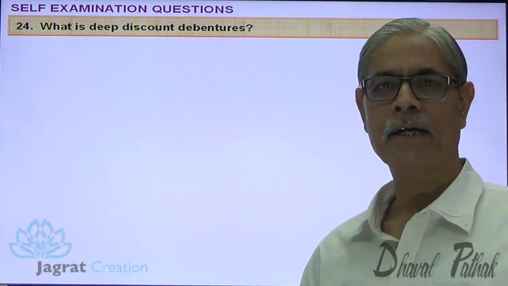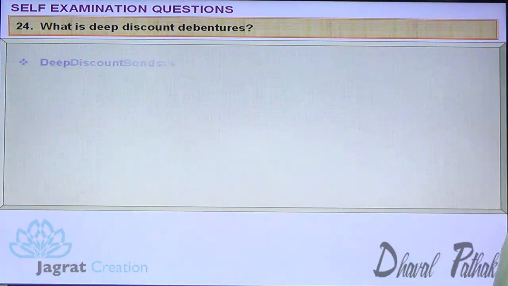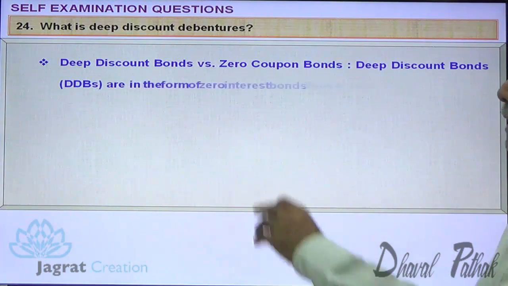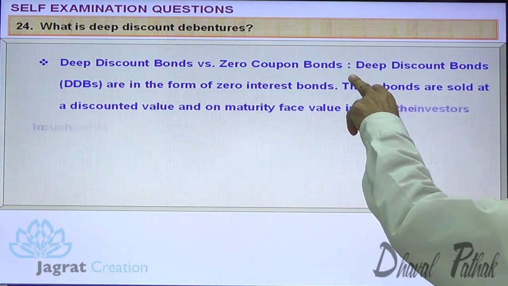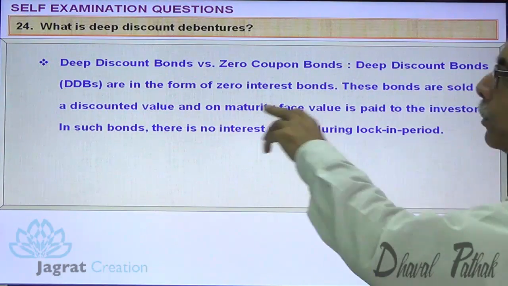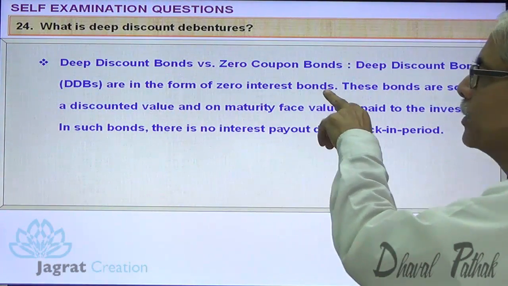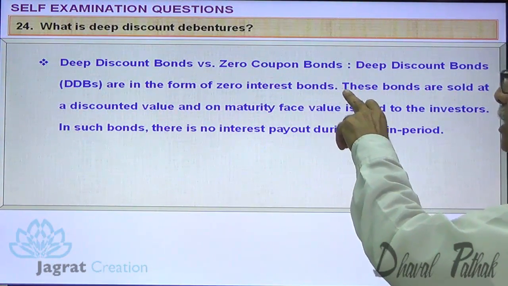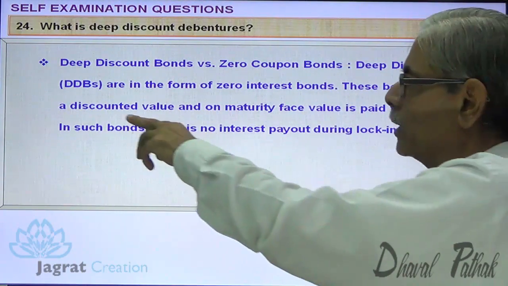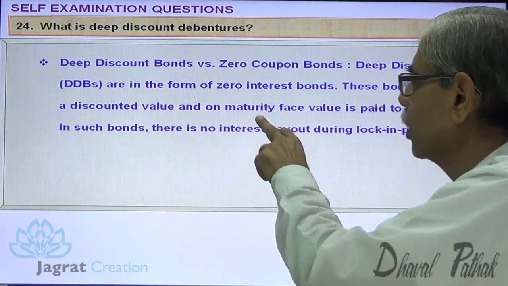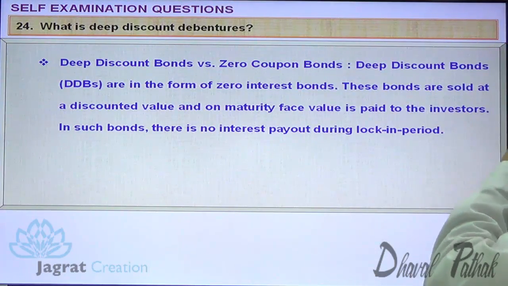What are deep discount debentures? Deep discount bonds, zero coupon bonds, are in the form of the zero interest bond that we just discussed. These bonds are sold at a discounted value and the maturity face value is paid to the investors.